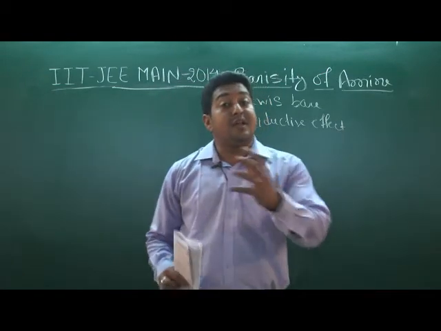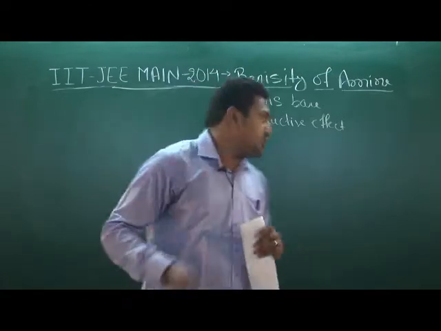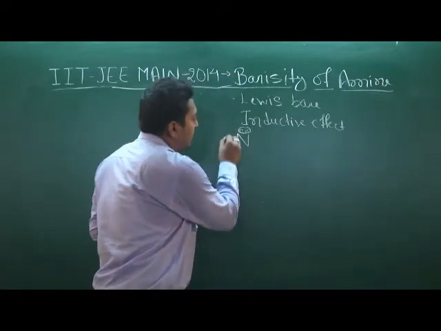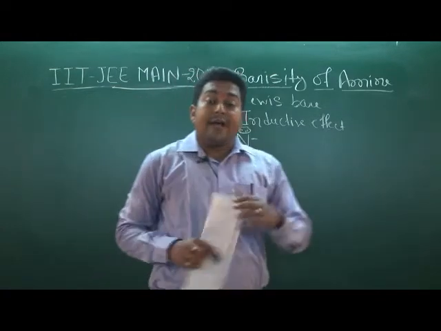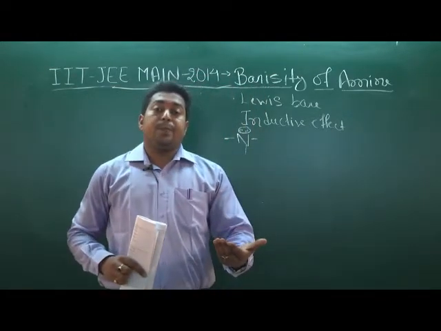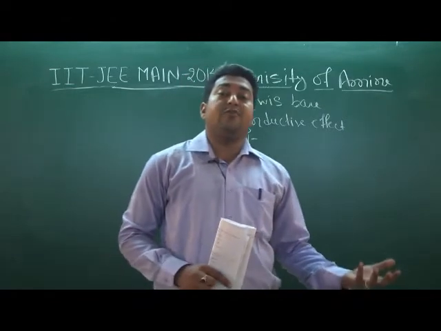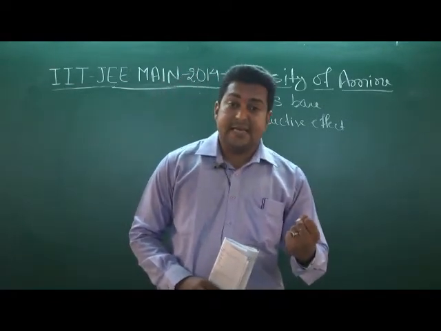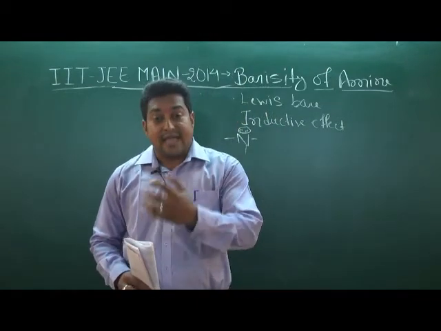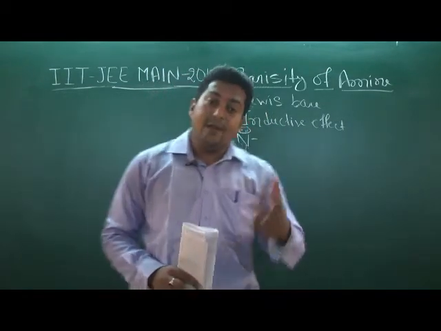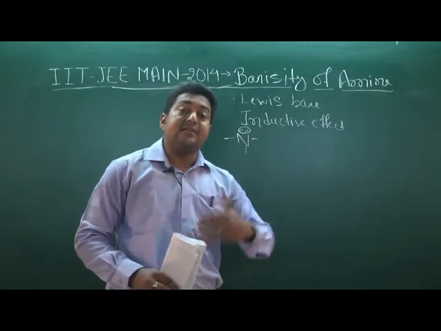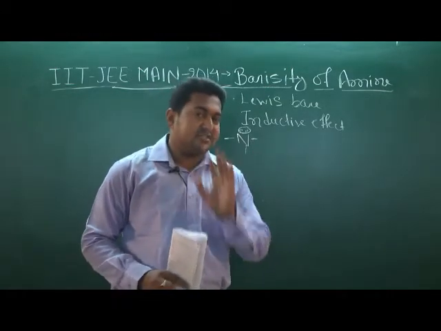If you look at the nitrogen, it has a lone pair of electrons. According to Lewis acid-base theory, the species which has a lone pair of electrons and the ability to donate it is the Lewis base, and the one which accepts it is the Lewis acid. Nitrogen has a lone pair of electrons, which means it can donate, so basicity is there. That is the first thing we have to clear.